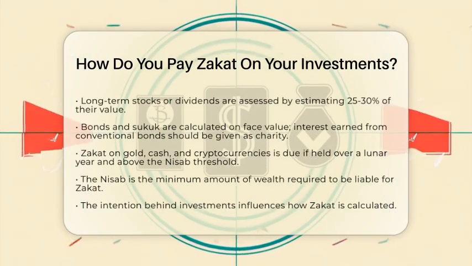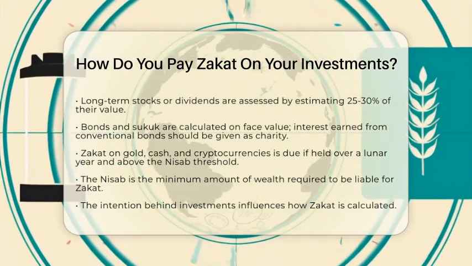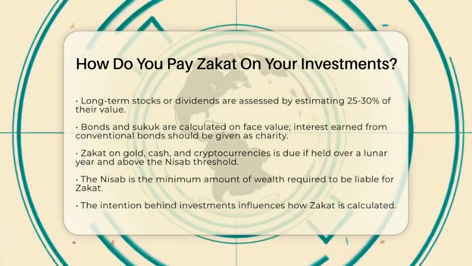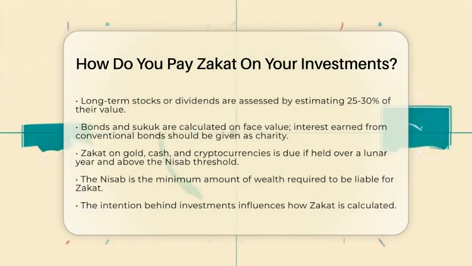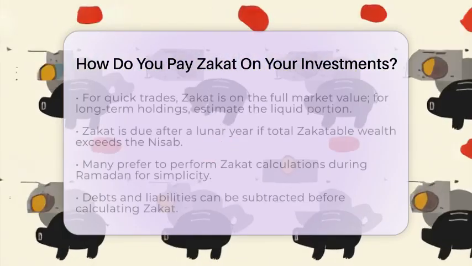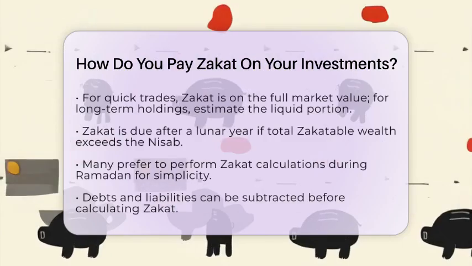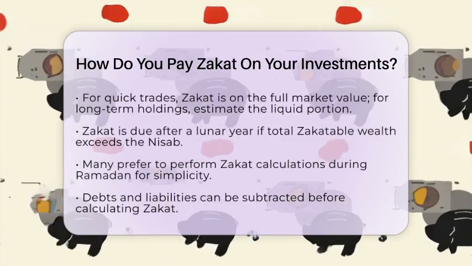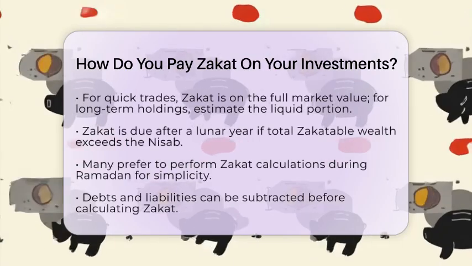For other assets like gold, cash, or cryptocurrencies, zakat is generally due on their full market value if you have held them for a lunar year and their value exceeds the nisab. Speaking of which, the nisab is the minimum amount of wealth you need to hold for one lunar year to be liable for zakat. The intention behind your investment also matters.